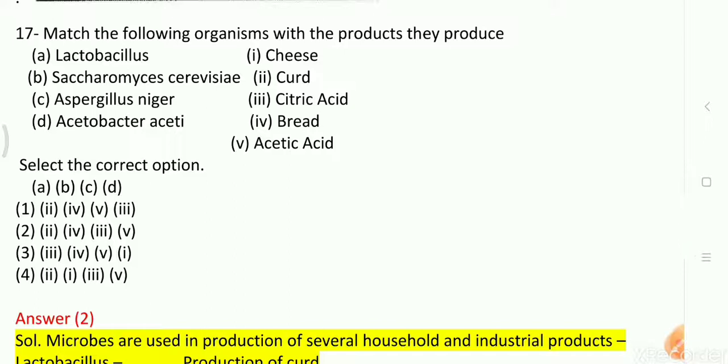Lactobacillus we all know for the synthesis of curd. Saccharomyces cerevisiae we all know for the bread, that is called Baker's yeast, and Aspergillus niger is for citric acid, and Acetobacter aceti is for acetic acid. Okay.